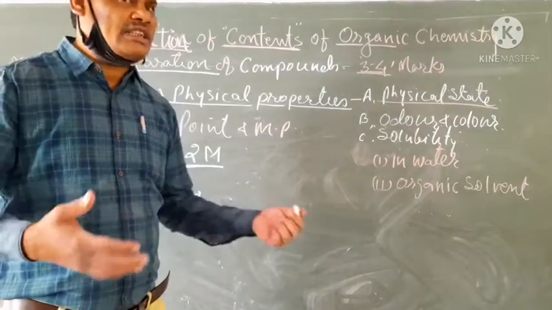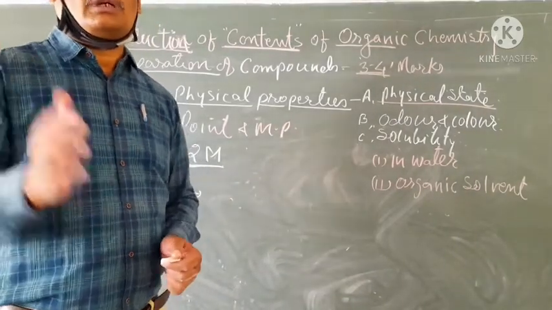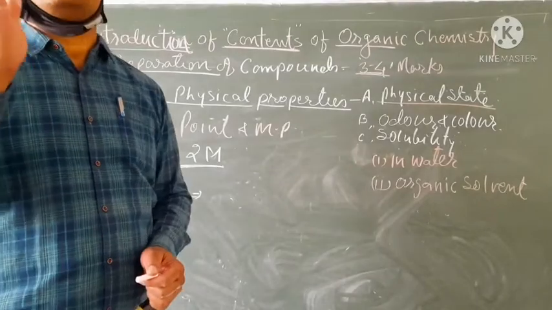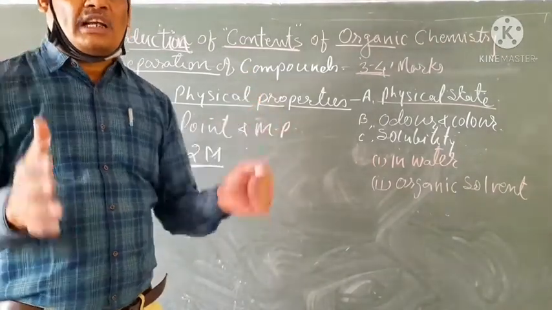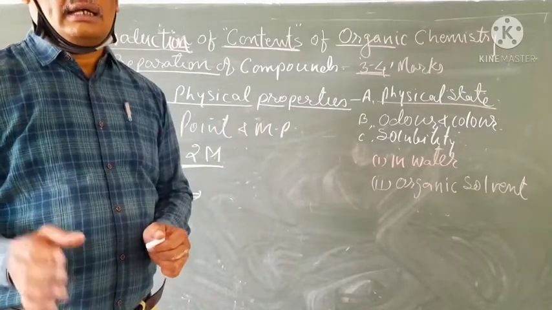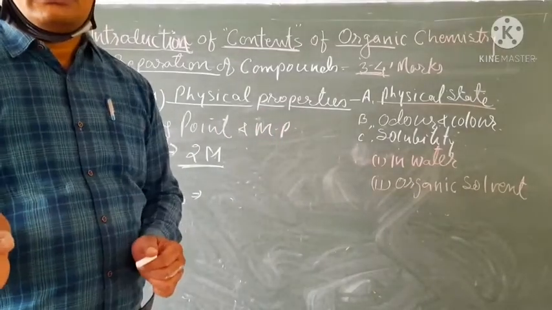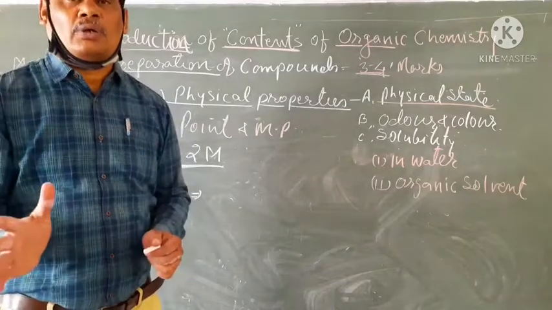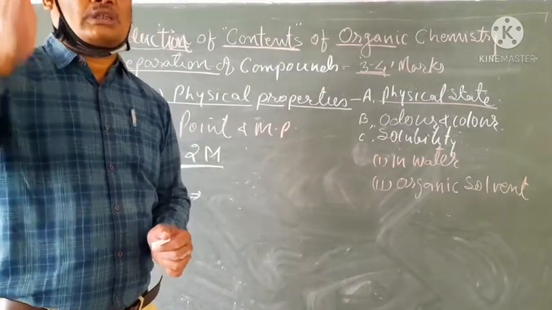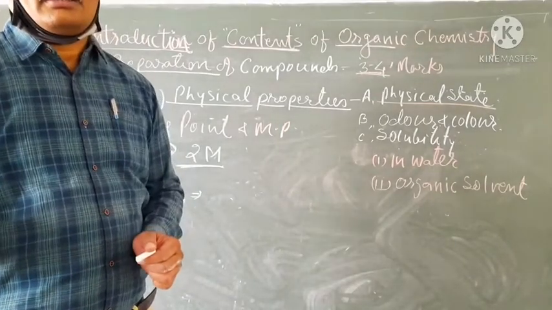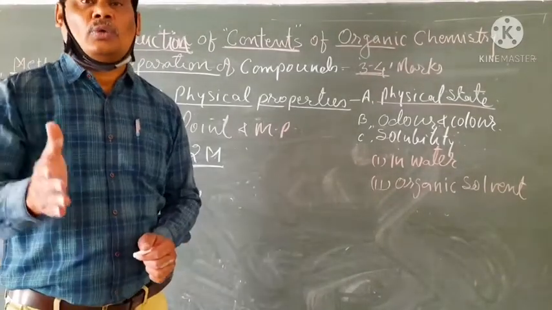So when we discuss chemical properties, we have to discuss the structure of that particular chemical compound. That is, which type of bonding is present in the atoms of that compound, which bond is easy to break, and which bond is difficult to break.